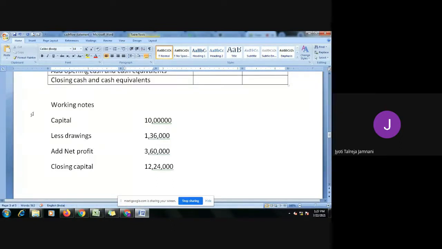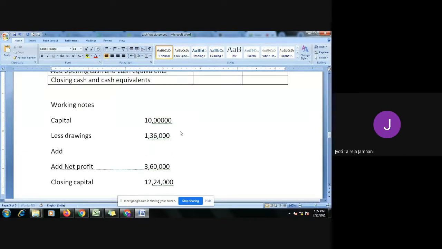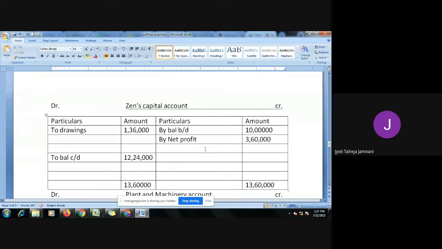If they give interest on capital, you add that also here, because profit, interest on capital, everything is of the owner. In this case, they have not mentioned anything about interest on capital, so it is nil. If there was interest on capital here, I would have written by interest on capital, and it would have got added.